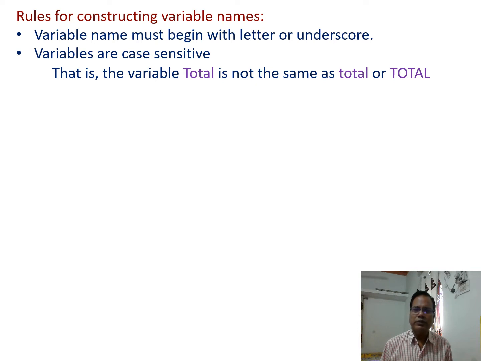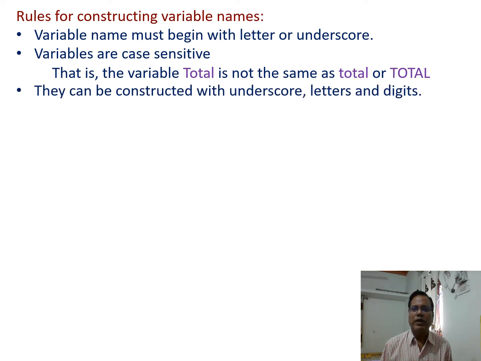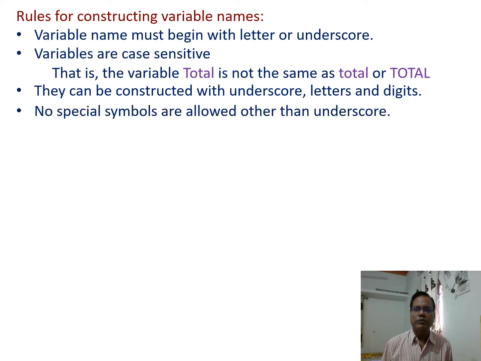So in this word total, the difference is the lowercase and uppercase letters. If there is any difference in lowercase and uppercase letters, that variable will be treated as different from the other variable, even when having the same name. They can be constructed with underscore, letters and digits. No special symbols are allowed other than underscore.